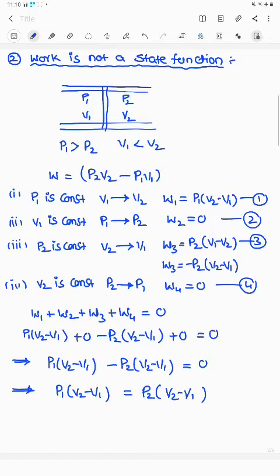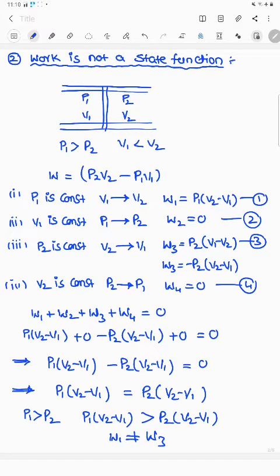But according to the initial condition, if P1 is greater than P2, then P1 into V2 minus V1 is greater than P2 into V2 minus V1. Therefore, here W1 is not equal to W3. Therefore, work doesn't depend upon the initial and final state of the substance. It only depends upon the pathways. Therefore, work is a path function.